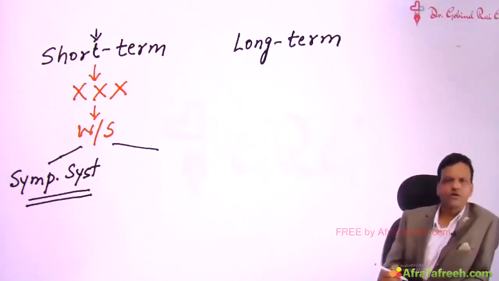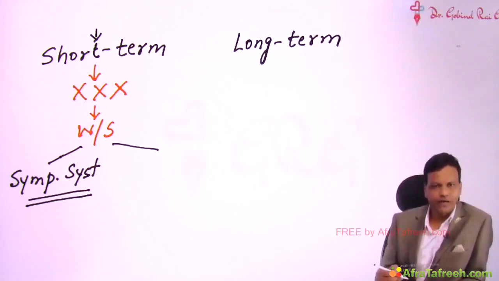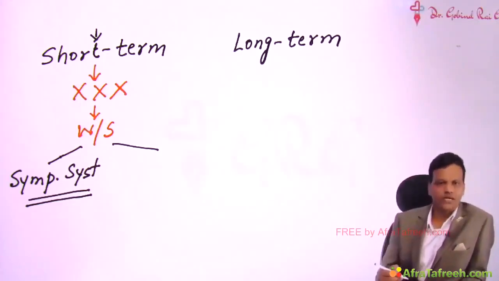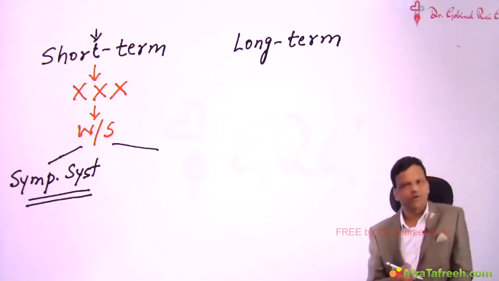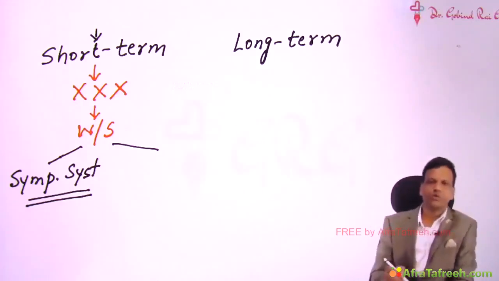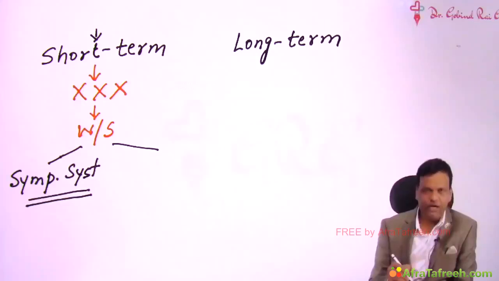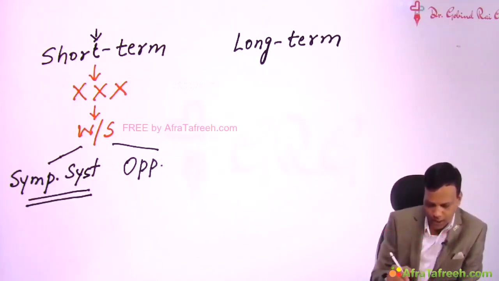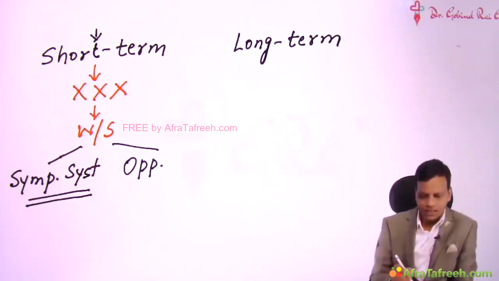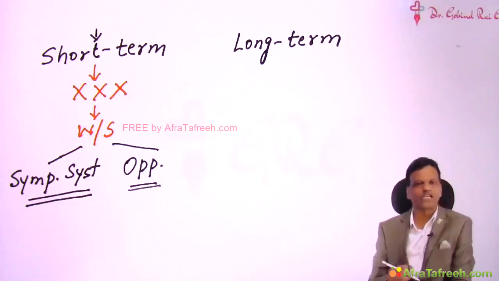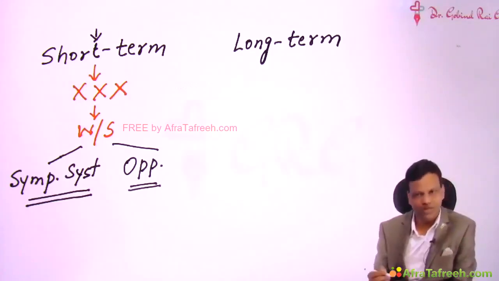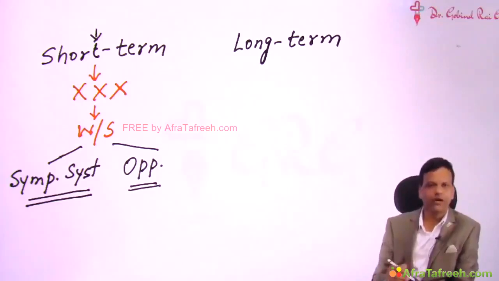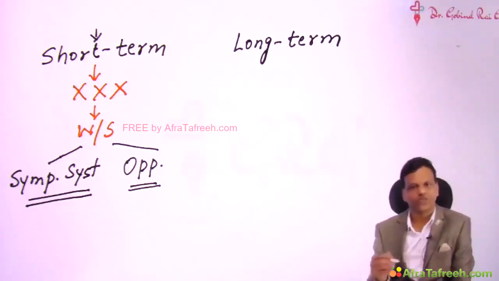Now second type of withdrawal symptoms are drug dependent, but these will also depend upon the drug. That means the person was taking one drug since many years or many months. Now when the person does not take the drug, the effect will be opposite to the normal action of the drug. Like in this case, opioids are producing action as sedation. When we stop giving opioid, the effect will be opposite to sedation. That means instead of sedation, the person will develop stimulation of brain.